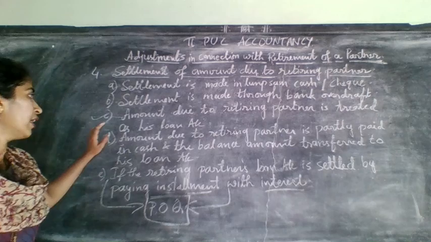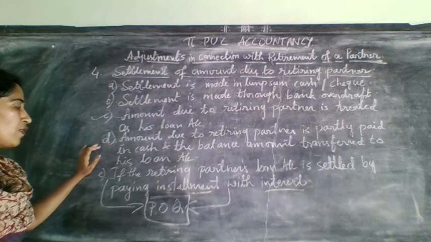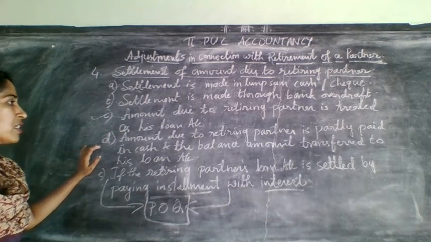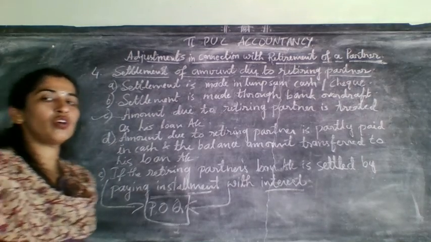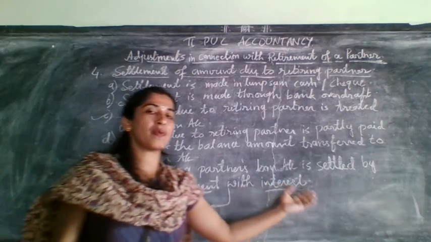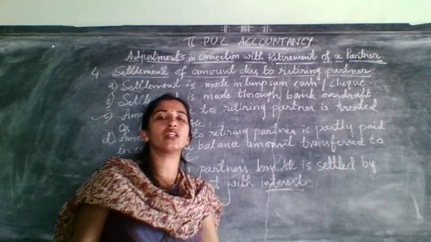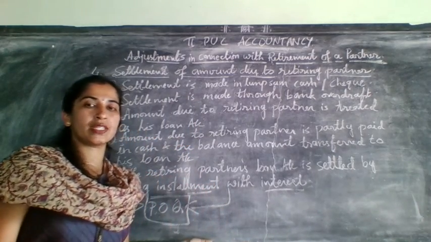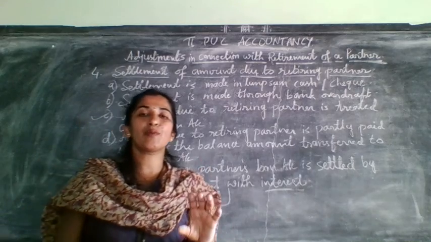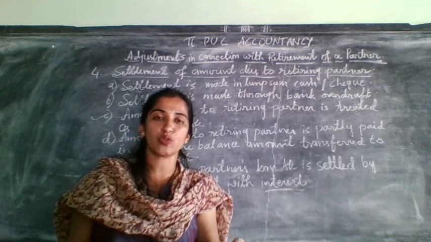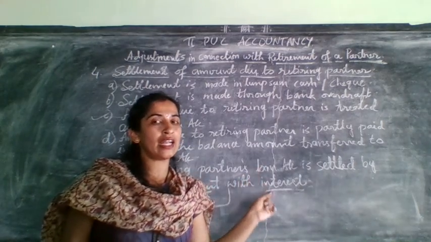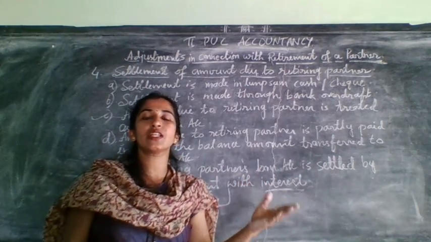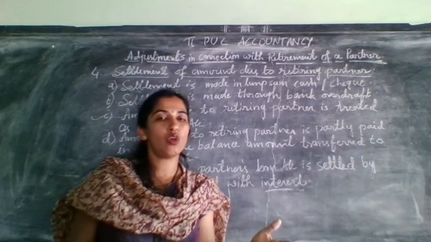Okay. Next, the amount due to retiring partner is partly paid in cash and the balance amount transferred to loan account. That means whatever balance comes to the retiring partner, you will bring it to the debit side. Sometimes they may mention how much cash is to be paid. Write that cash amount, and the difference amount will be transferred to his loan account.